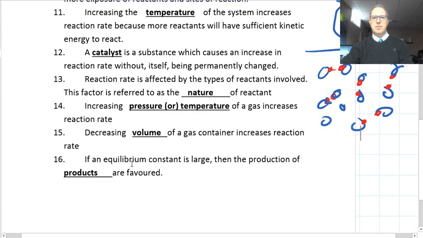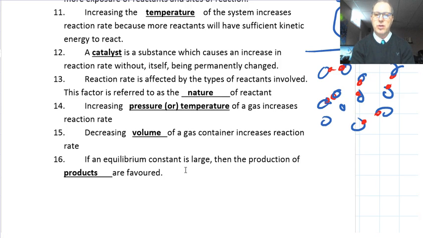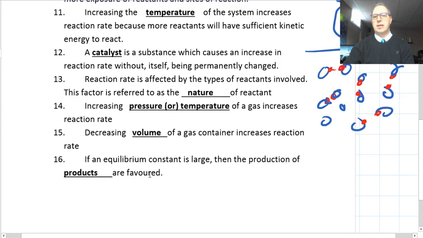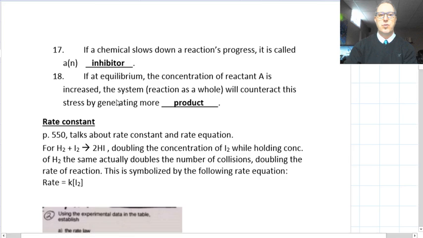And finally here, if an equilibrium constant is large, now we're going to talk more about this in future videos, the equilibrium constant and what even equilibrium is. You don't really know much about that yet. But if the equilibrium constant is large, then the production of products is favored, okay? Oh, and this isn't the last question, but we'll talk more about equilibrium as we move through this. I think there are two more that I have here that I want to talk to you about.